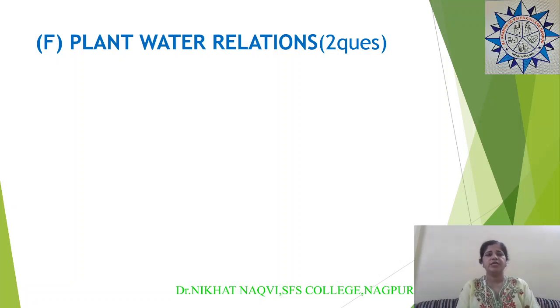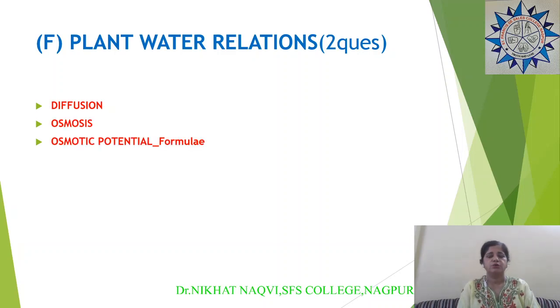Then a very important chapter is about plant-water relations. It is a big chapter. 2 questions can come from this particular chapter in the exam. Here you should know about diffusion, osmosis. You should know about the osmotic potential, even the formula also you are expected, how to calculate the osmotic potential. Then water potential, you should know the concept.